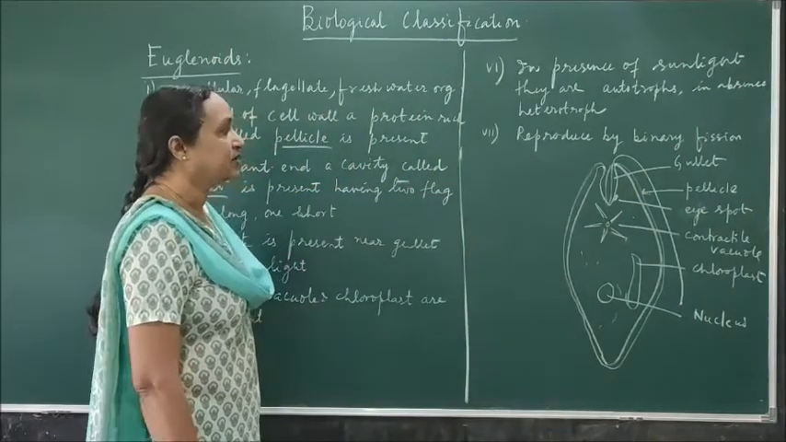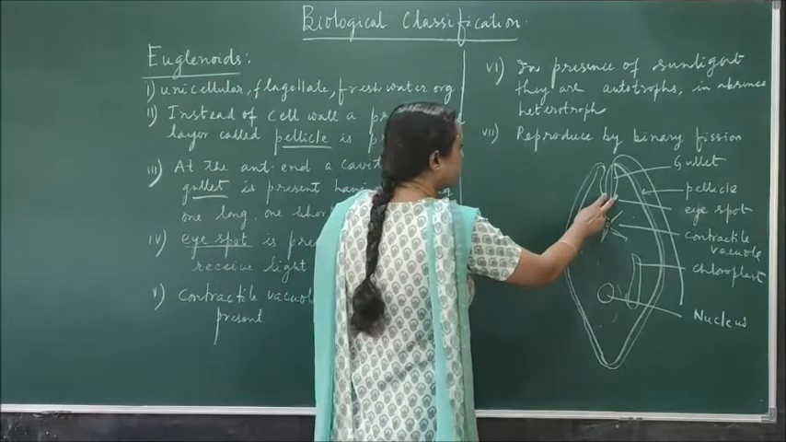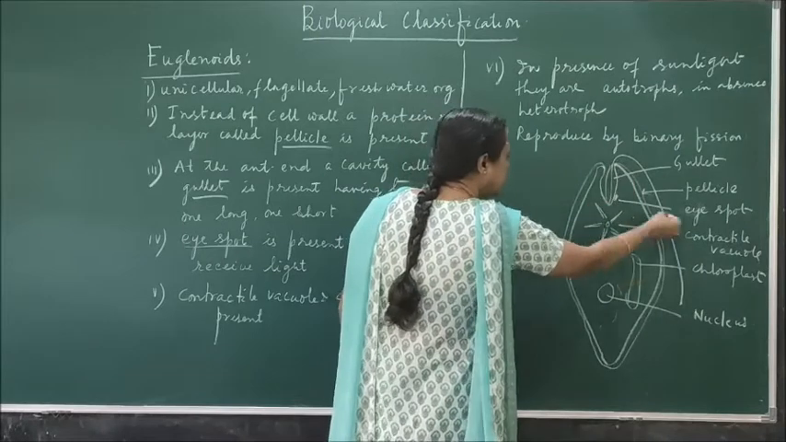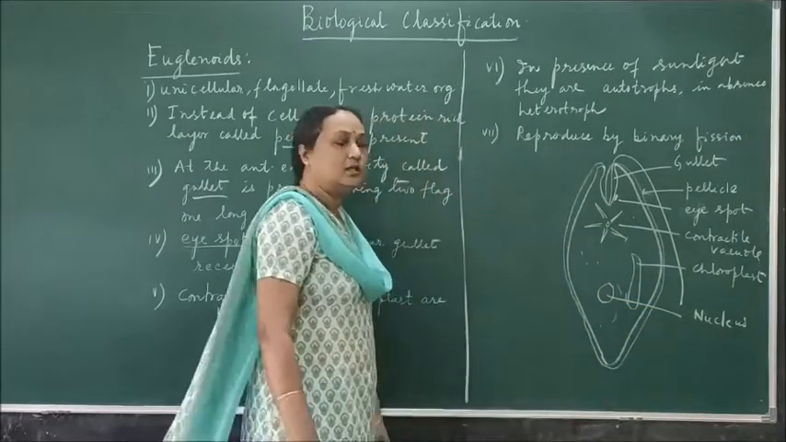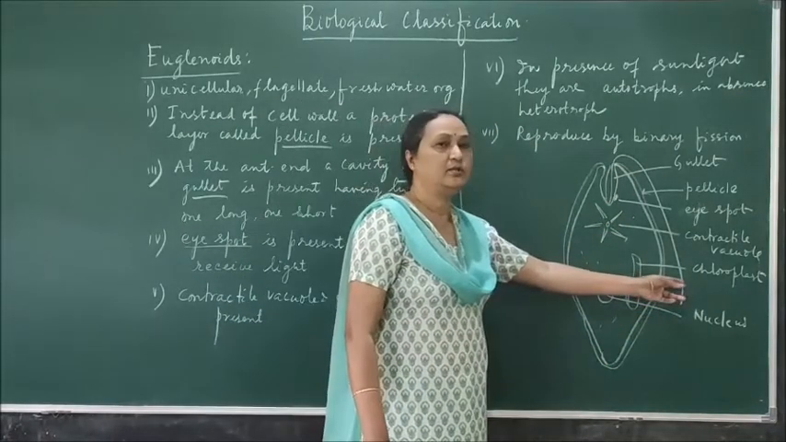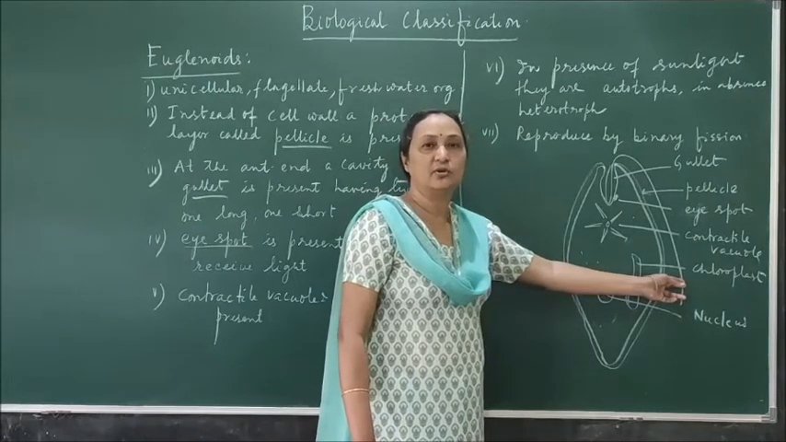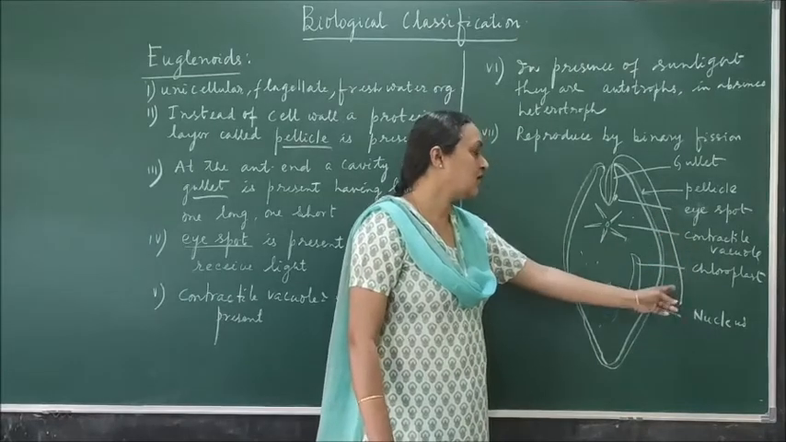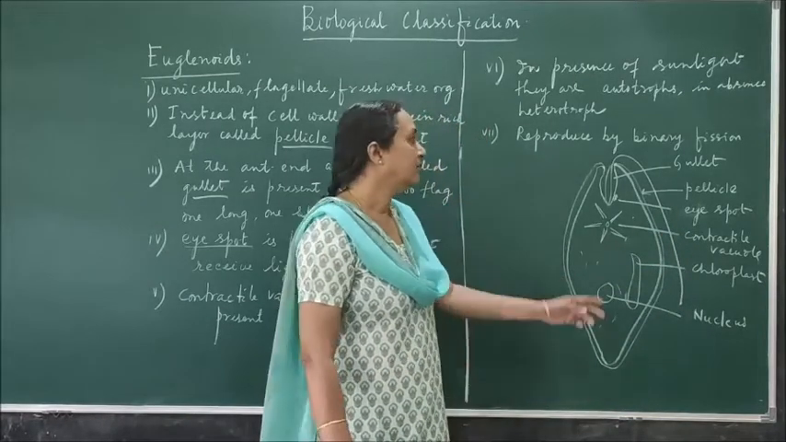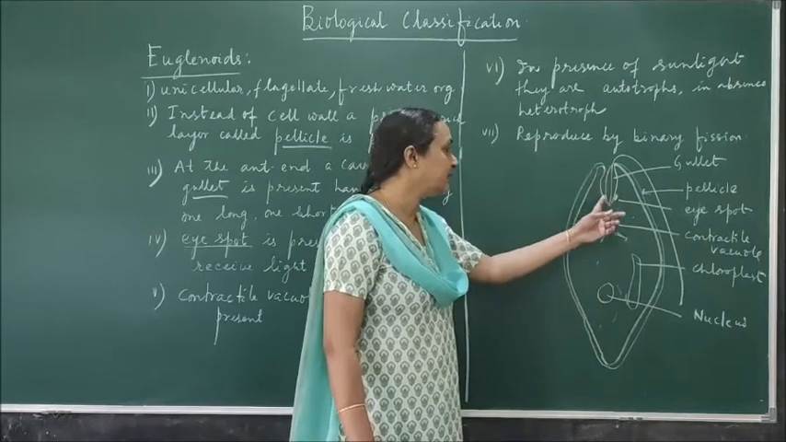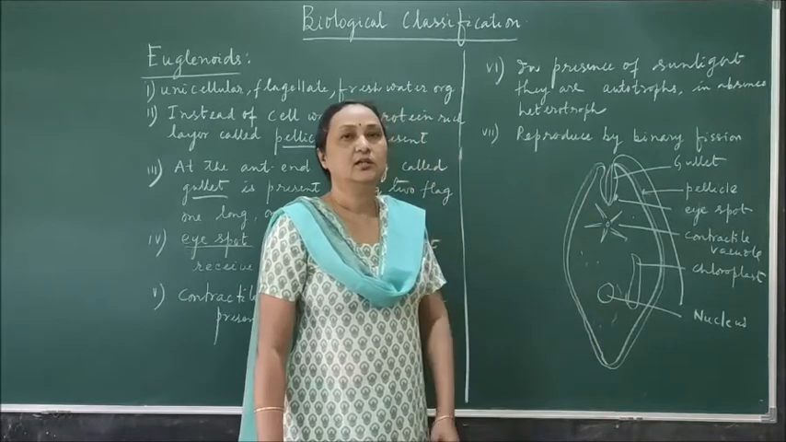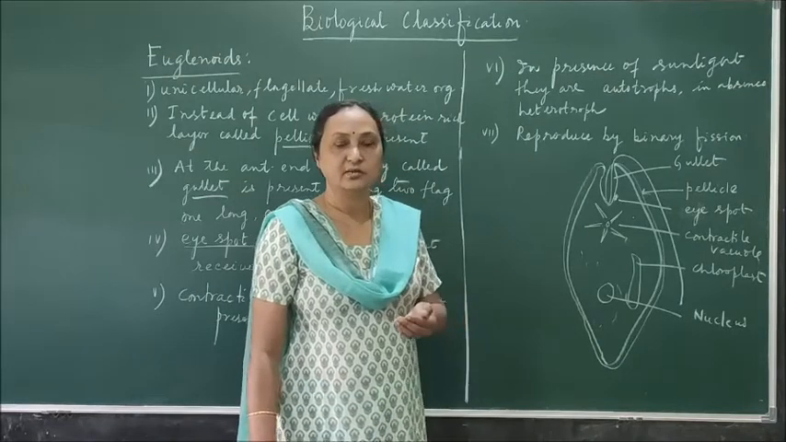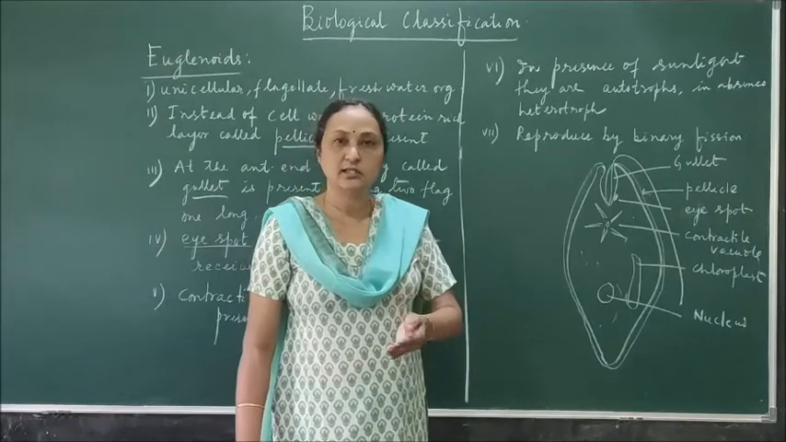In this cavity, there are two flagella present. One is a short flagella which is present in the cavity, and the other is a long flagella. The long flagella helps the organism to locomote from one place to another. In movement, this long flagella helps. Whereas the short flagella inside the cavity called the gullet helps to catch food. Because the organism is found in water, food is also there in the water.